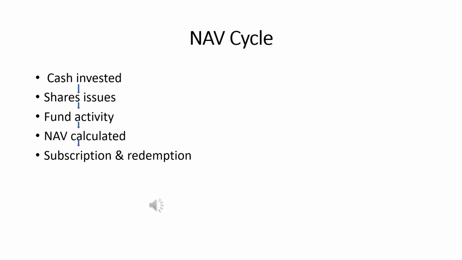Or in case a new subscription is added in the mutual fund units, so on a daily basis the subscription and redemption process is going on, so there is a change in the NAV price as well. So this is the NAV cycle. First one is cash invested, then shares issued, fund activity, NAV calculated, subscription and redemption.